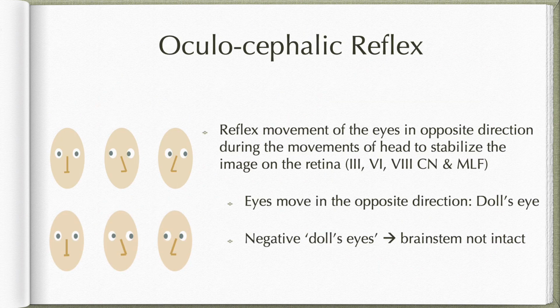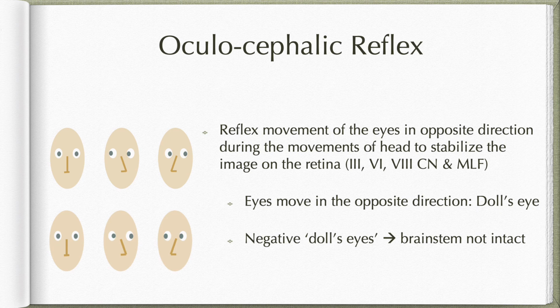Now coming to the oculocephalic reflex. It's a reflex movement of the eyes in the opposite direction whenever we move the head to one side. This is to stabilize the image on the retina. Now the reflex arc is mediated by the third nerve, sixth nerve, the vestibular part of the eighth cranial nerve, as well as through the medial longitudinal fasciculus.